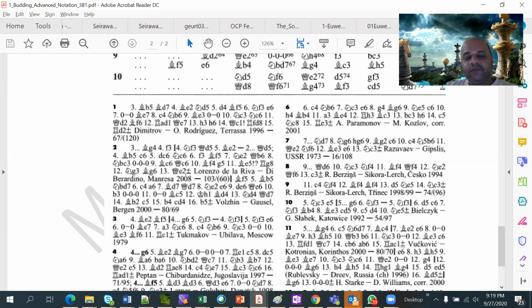In case they have not given the full game, you can always, based on the white and black players and the year, find it in a chess database. So this is what it is. It looks a bit complex, but once you understand it, it becomes very easy. So I'm going to stop at this point and I will allow you to ask questions.